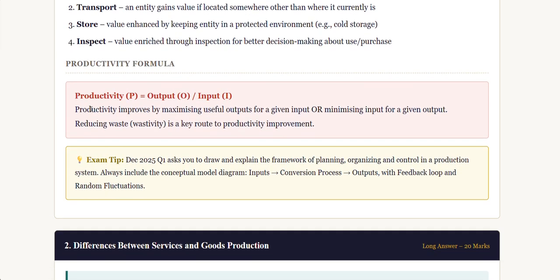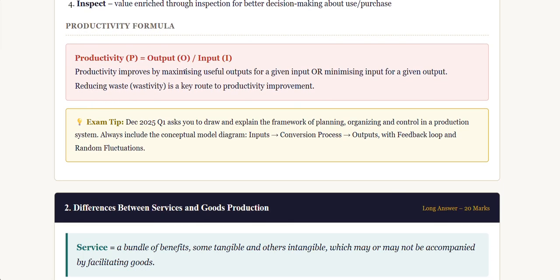Now we go for the productivity formula. What is productivity? It is the ratio of output by input. So productivity improves by maximizing useful outputs for a given input or minimizing input for a given output. Okay. So we can increase the efficiency by, yeah, so productivity improves by maximizing the useful outputs for a given input or minimizing the input for a given output. So reducing waste, which means wastivity, is a key route to productivity improvement.